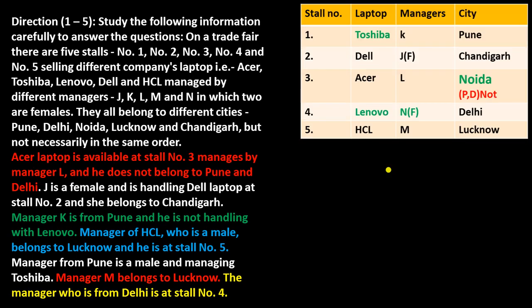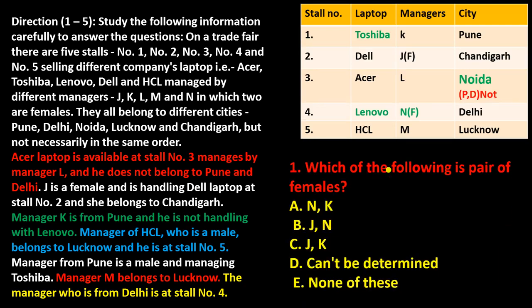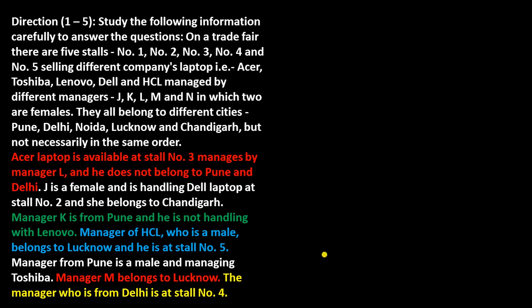Now this is your question number 1. Which of the following is a pair of female? So you can easily identify that this is J and N. So this belongs to the B part. So here the answer is B. Okay. Now second question.